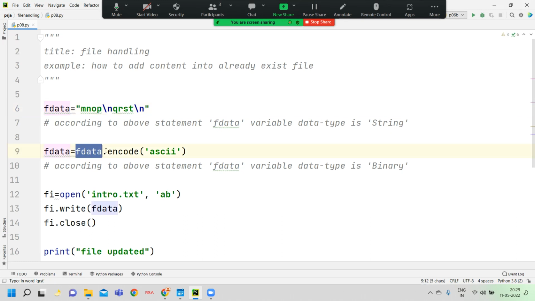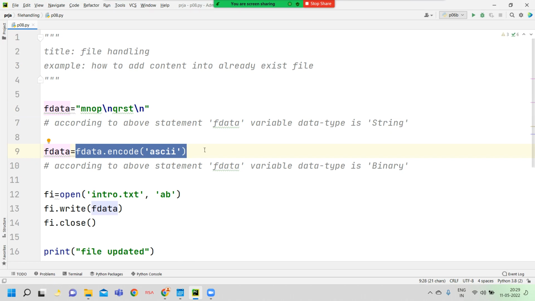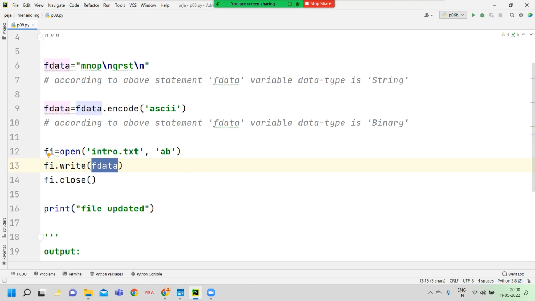Okay, now I maximize the PyCharm IDE. Here I want to convert string data into binary data with the help of the encode method, and add the binary data into the file object. The file object opens one file, named intro.txt, in append mode.